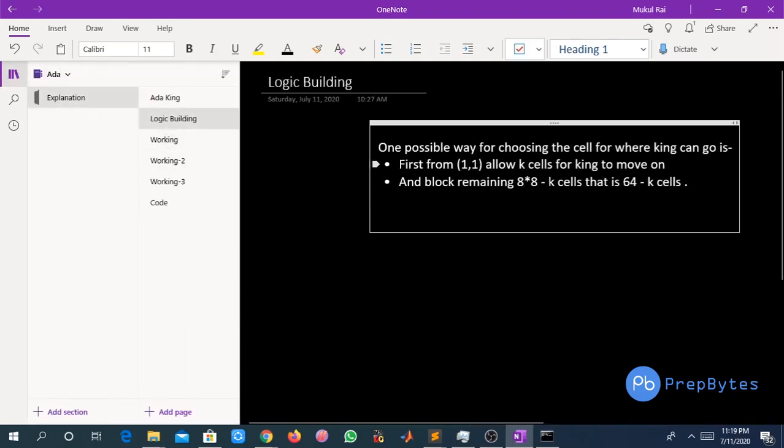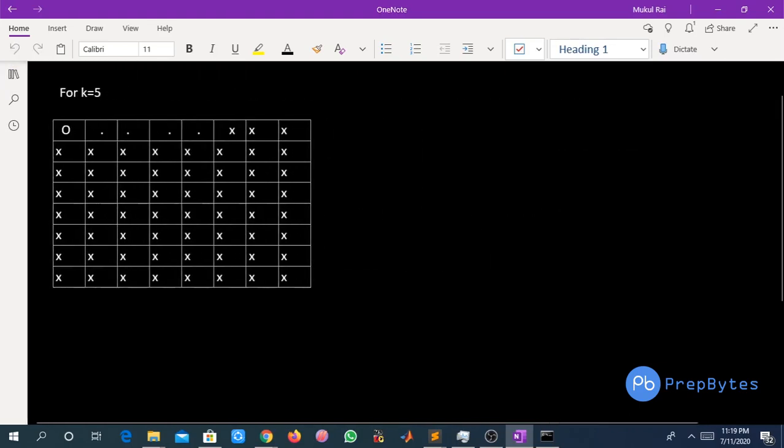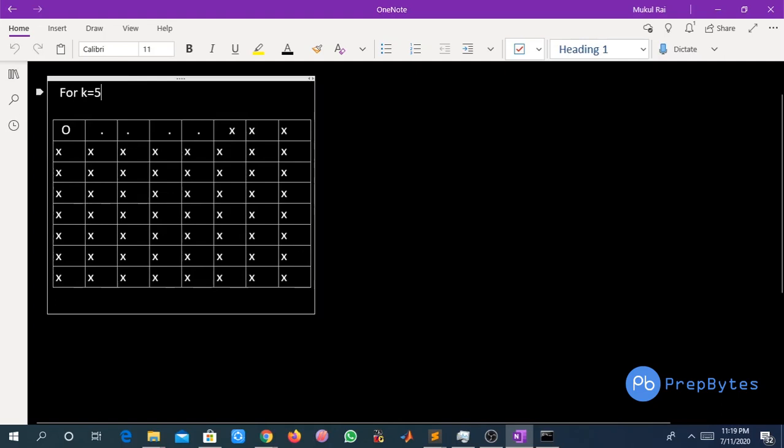So following up this method, let us try to understand this input k equal to 5. For k equal to 5, the initial position of Saif is 1 comma 1, and we will allow up to k cells, that is, up to 5 cells. So Saif can go to all these cells, since these are adjacent cells.